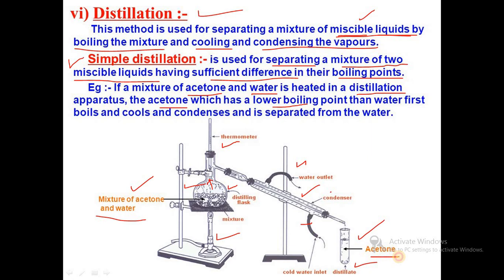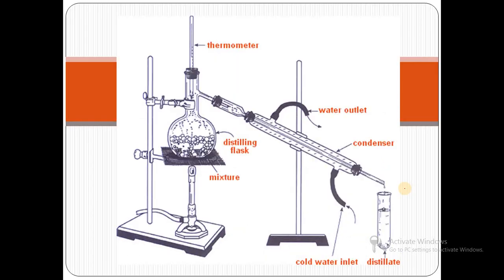So acetone will be distilled first, and after acetone, when the temperature increases to about 100 degrees, we get water. First we get acetone and next we get water. Simply, we use this distillation technique to separate two miscible liquids. This is the simple distillation technique, the assembly we discussed in the previous diagram. This is the simple distillation assembly.